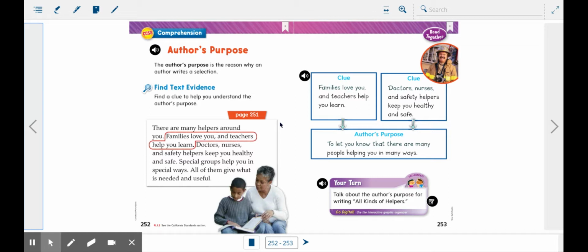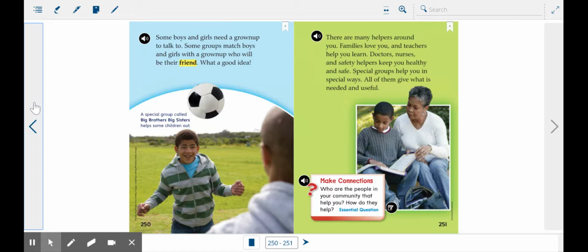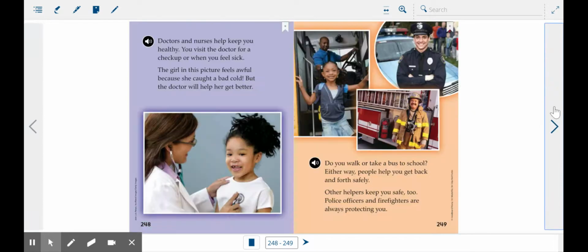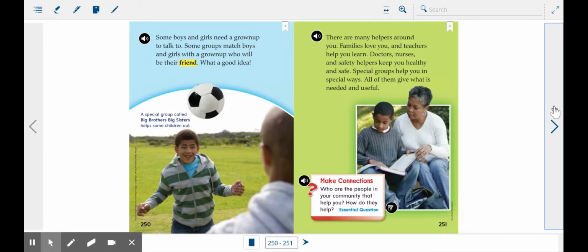So this story talked a lot about people and helpers and how they help you and all those kinds of things. So I want you to think about that. And let's look at the organizer over here. We have two boxes for two clues, and we have the author's purpose at the bottom. Okay. So going through the story, you can see that there are many examples of people helping other people, mostly kids, right? Because that's what we are, or that's what you are. I'm not a kid anymore, I wish. But it's older adults helping people do something, or kids.